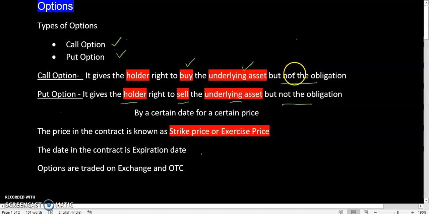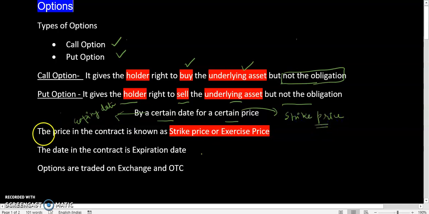In options, the option holder has a right to buy the underlying asset but not the obligation. That's how it is different from the futures contract, where the parties involved are obligated to sell or buy the underlying asset by a certain date for a certain price. The certain date is the expiry date. The certain price is the strike price in an option contract. The price in the contract is the strike price. The date in the contract is the expiration date.